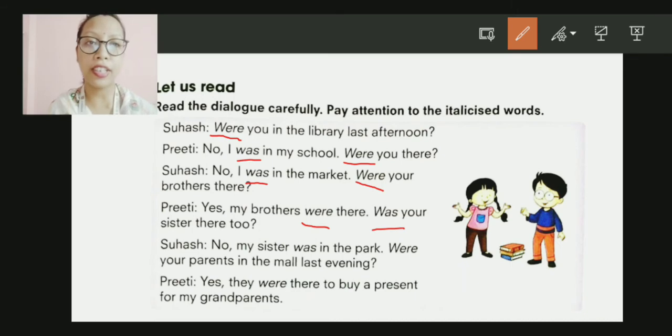Was your sister there too? Subhash: No, my sister was in the park. Were your parents in the mall last evening? Pretty: Yes, they were there to buy a present for my grandparents.